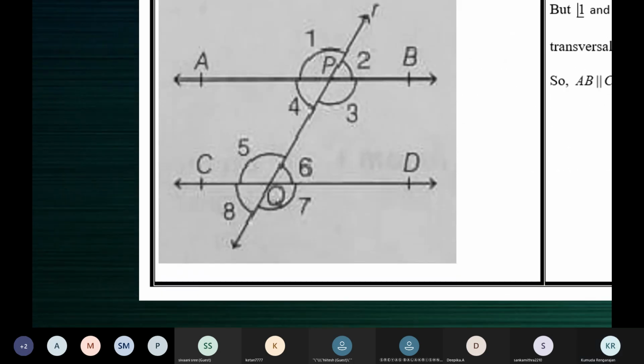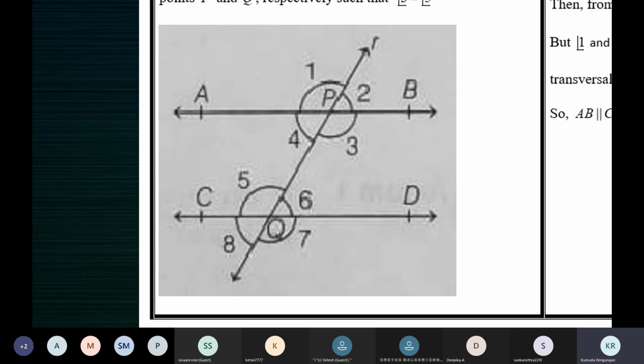Tell me. What is given, children? Is it given that AB is parallel to CD, or AB and CD are simply two lines? What is given? AB and CD are two lines. Is it given that they are parallel? No, ma'am. What is R? Transversal.